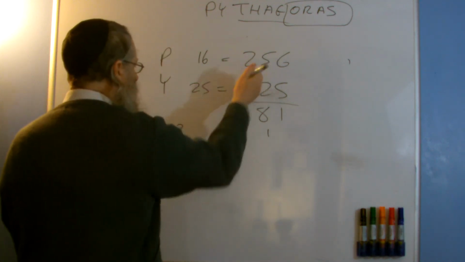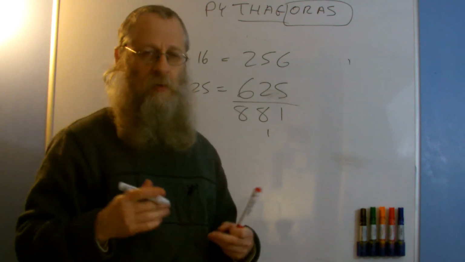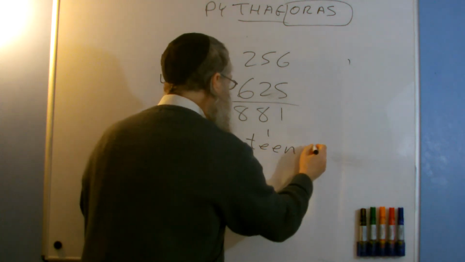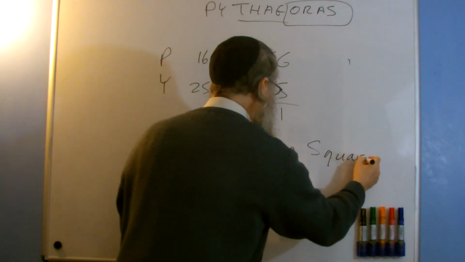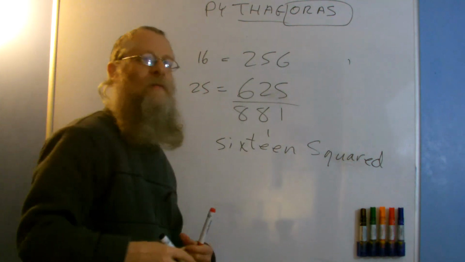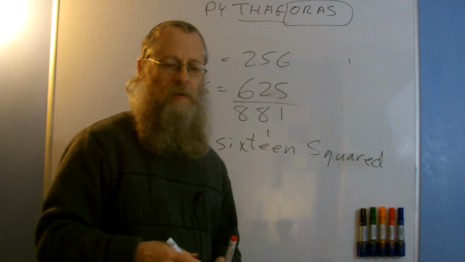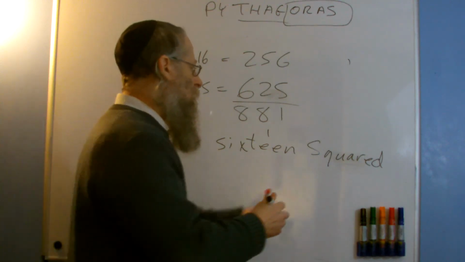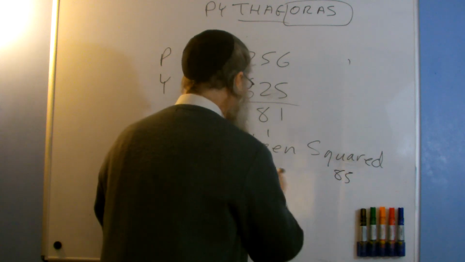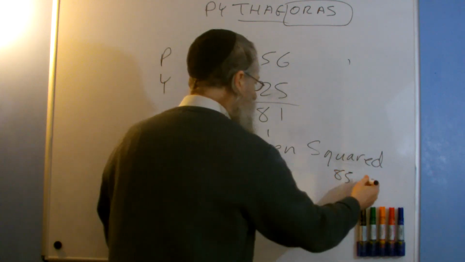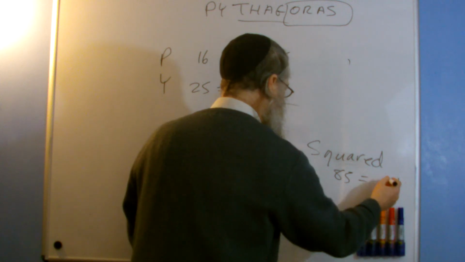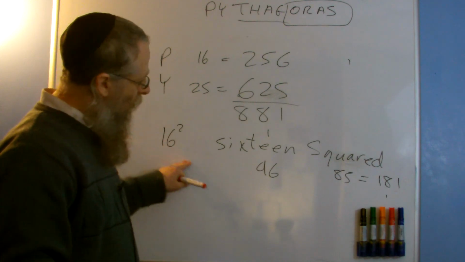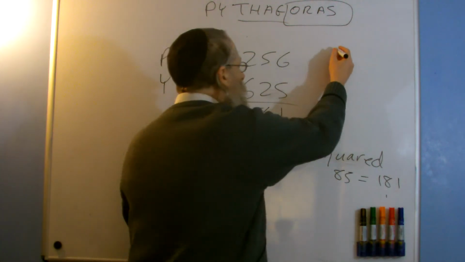Now, if we take 16 squared, I'm going to work out the placement value of the words. You'll see this in various of my books, and it seems to have quite a number of connections I've discovered by using this. 16 squared, the word squared, the placement value is 85, and 16 is 96. So if I add those together, I get a total of 181. So in other words, I'm taking the word 16 squared and I'm working its placement value out. So I'm going to stick that up there.